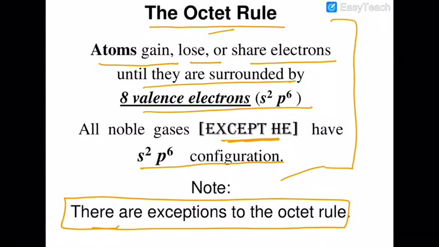So it means that potential energy levels are a more important way to describe stability than the octet rule. But as a student, since the octet rule is easy to understand, we will learn that elements, atoms, ions follow the octet rule while forming compounds.